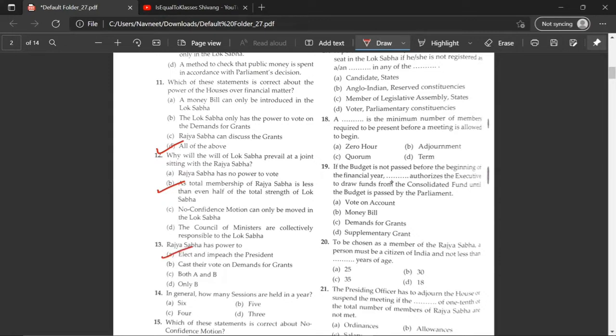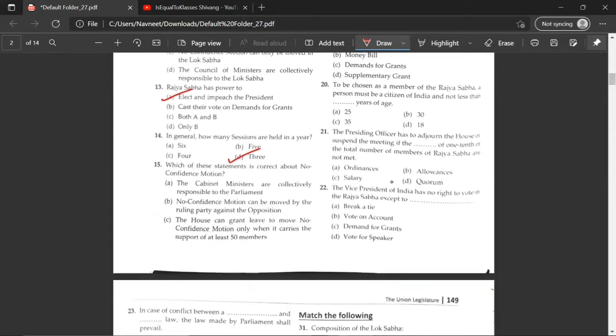In general, how many sessions are held in a year? D. 3. The budget session, the monsoon session, and the winter session. Which one of these statements is correct about no confidence motion? The cabinet ministers are collectively responsible to the parliament. No confidence motion can be moved by ruling party against the opposition. The House can grant leave to move no confidence motion only when it carries the support of at least 50 members. So C would be the correct answer.